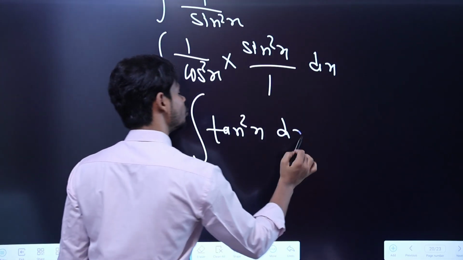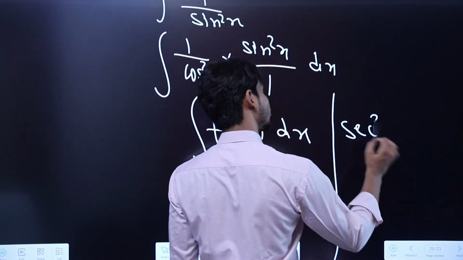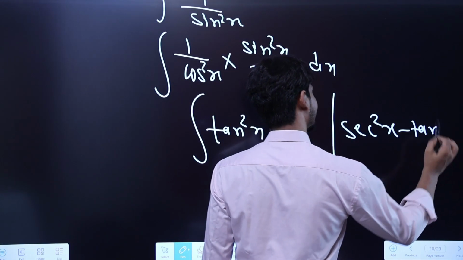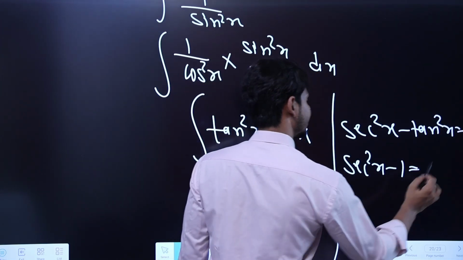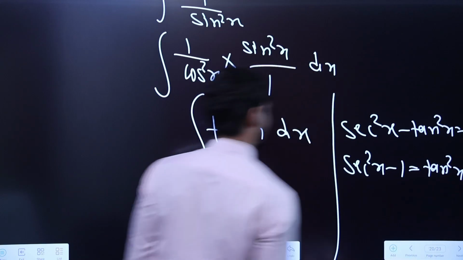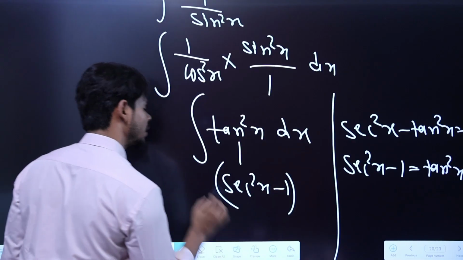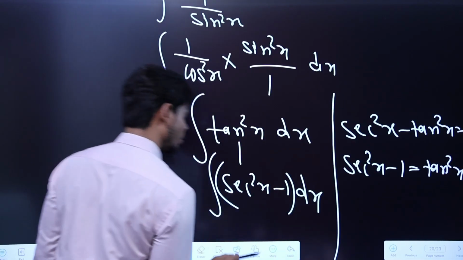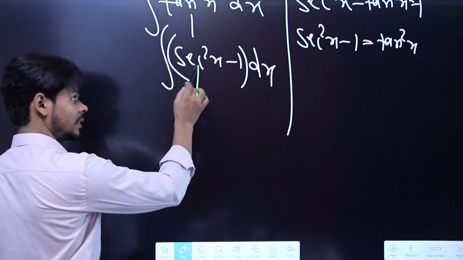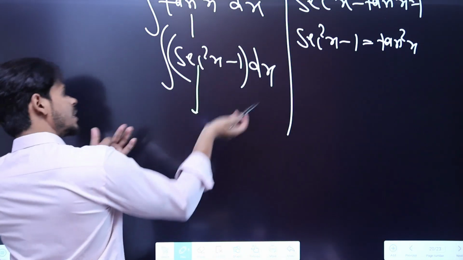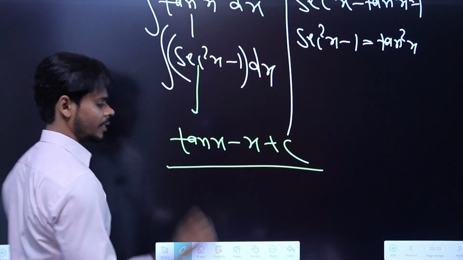Still, let me tell you, you can't find the integral of this function yet. But we already know that sec square x minus tan square x is nothing but 1. So from here, if I find the value of tan square x, it will be secant square x minus 1. So I can write it as secant square x minus 1, because we did not know the integral of tan square x. But we know that sec square x is the derivative of tan x, so its integral will become tan x, right? Then 1 will become x, plus c. This is your final answer for this question.